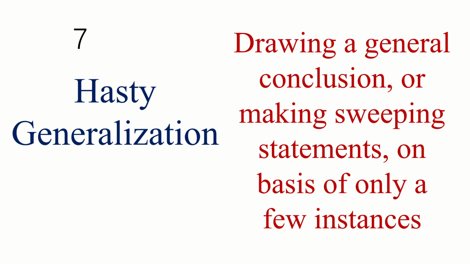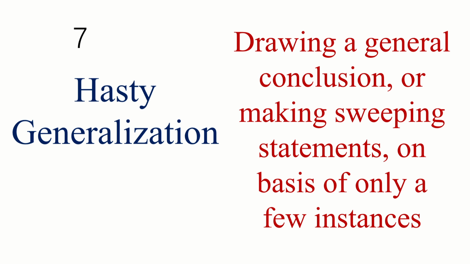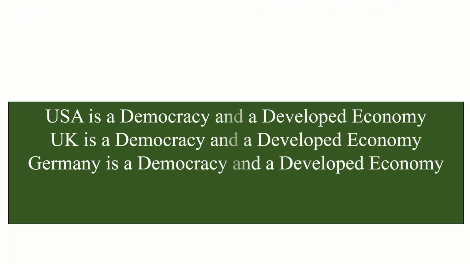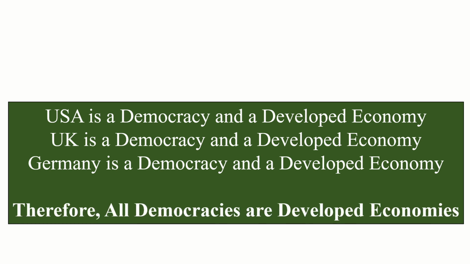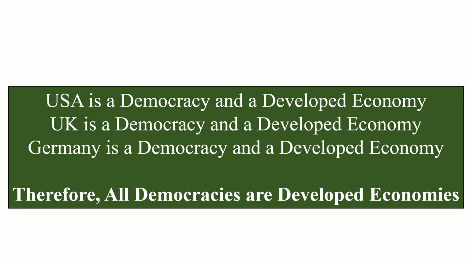The seventh fallacy is hasty generalization. Here you draw a conclusion or make sweeping statement on the basis of only a few instances. For example, the example that we earlier gave of the relationship between democracies and development. So this is a fallacy of hasty generalization.